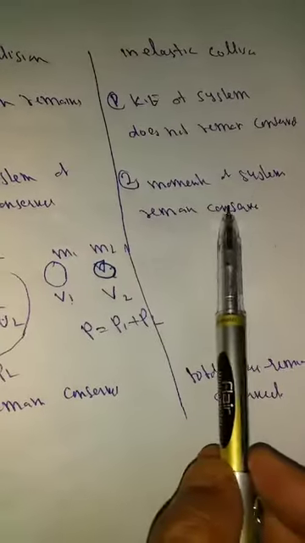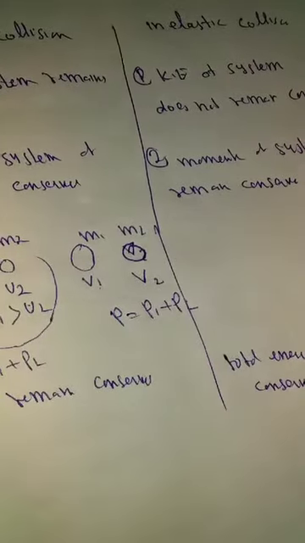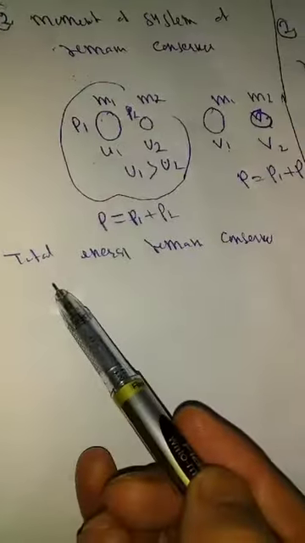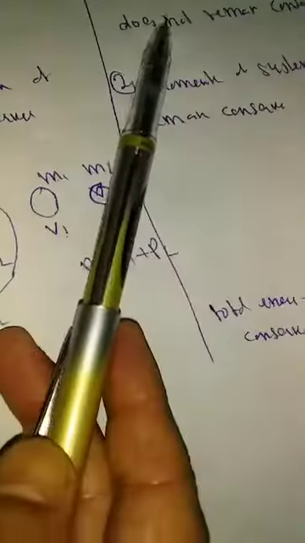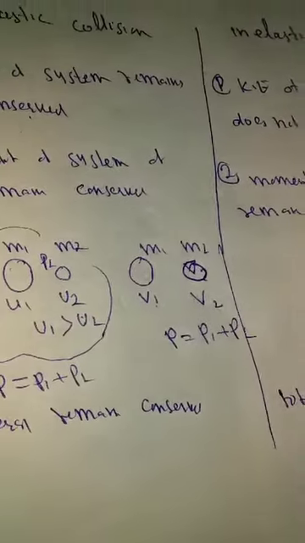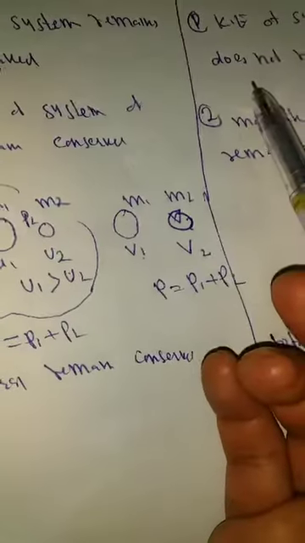Momentum of the system means the system is not a single particle, it's the whole set of particles. अगर 2 3 4 पार्टिकल मिलाकर जो भी बनता है उसको सिस्टम कहते हैं. टोटल एनर्जी इसकी भी और इसकी भी सेम है. Total energy, that means if here kinetic energy is lost, but it is lost in the form of heat or other, and we put together all the energy, then total energy remains conserved. But the only difference between elastic and inelastic collision is that the kinetic energy in elastic collision remains conserved. In this case it does not remain conserved.